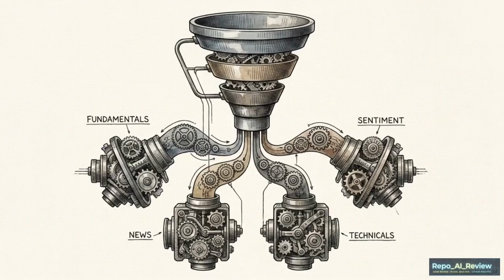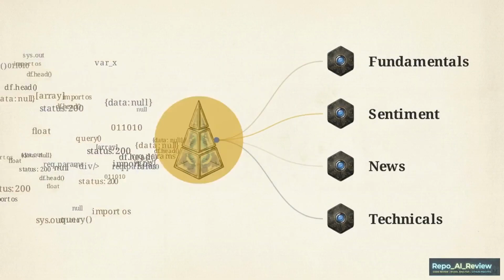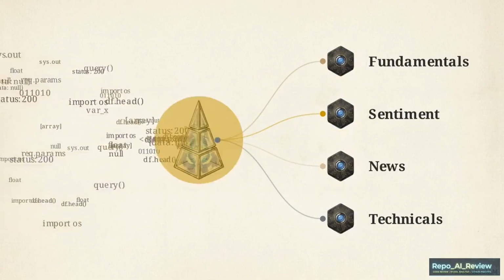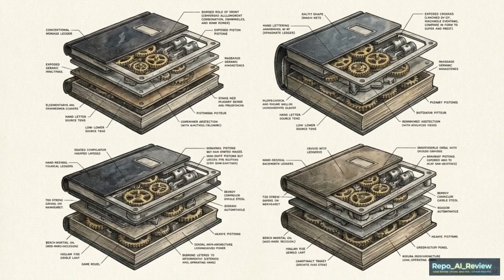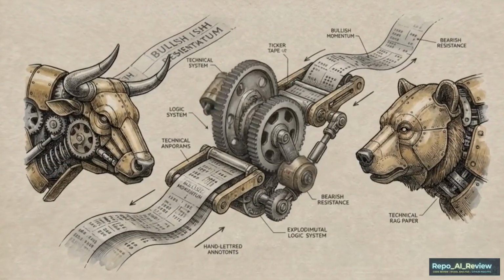By dividing the cognitive load four ways, the system ensures each model only interacts with the specific data relevant to its domain. Segmenting the workload ensures each model processes only its designated data, significantly reducing the risk of context degradation during the ingestion phase. Once the four analyst nodes generate their reports, those documents are forwarded to a specialized researcher team. This team contains a bullish and a bearish persona.